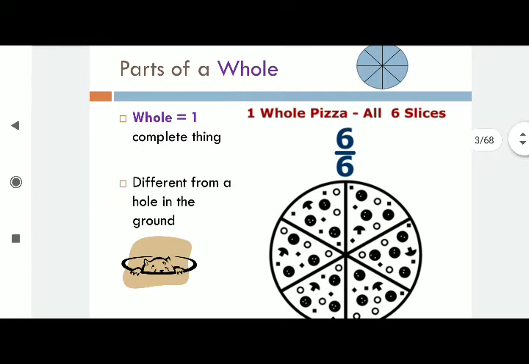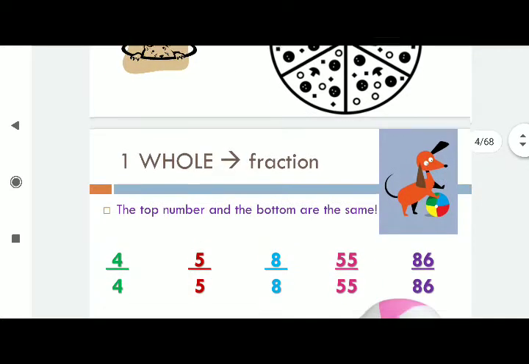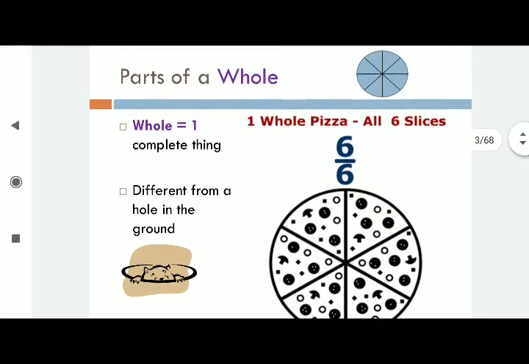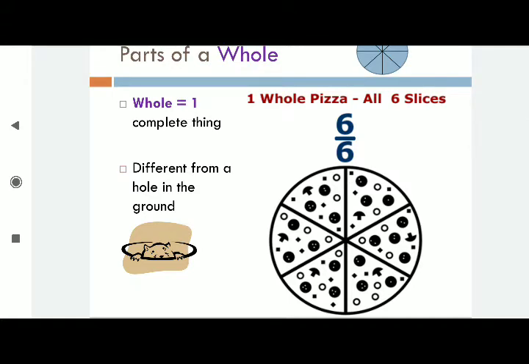You can see here parts of the whole. Whole means one complete thing. Whole, W-H-O-L-E. It is not H-O-L-E, hole. Whole means total. So one whole pizza equals all 6 slices, so 6 by 6 parts. If you eat 6 parts, that means 6 by 6, which is nothing but 1. Now, how can we write the whole, that means 1, as a fraction? 6 by 6, 6 equal parts.